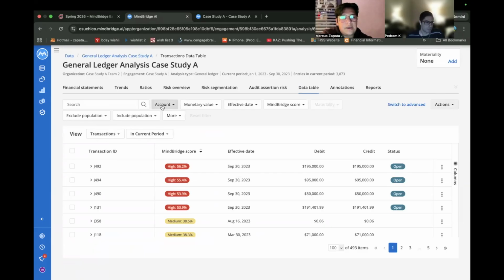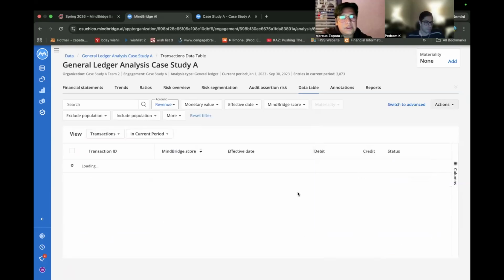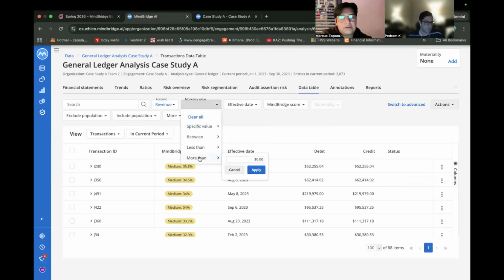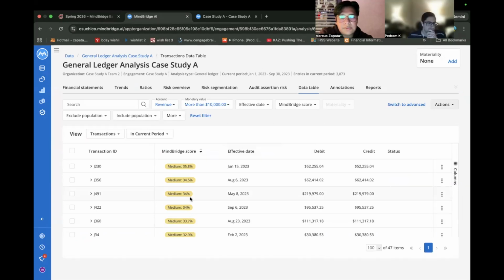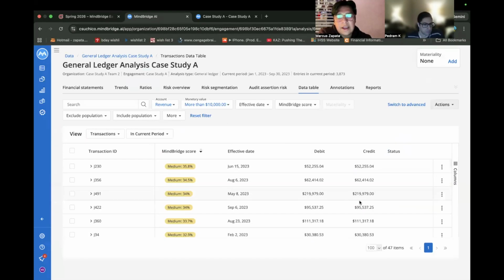We're going to go to account. Is it revenue? Revenue, yeah. Okay. Apply, at a monetary value more than 10,000. Apply. The reason we're doing this is to see anything that's over 10,000, which is going to raise some cause for concern within the company. So that's why we're doing this here.